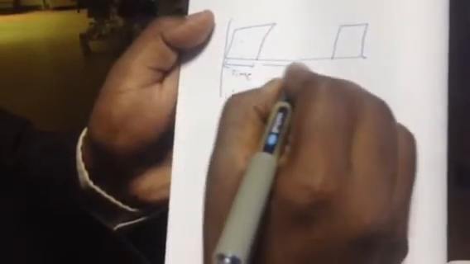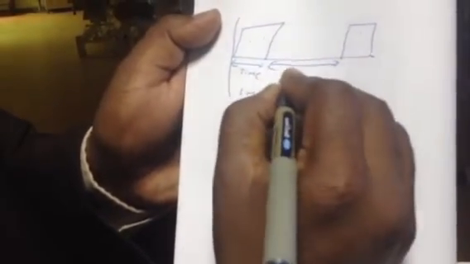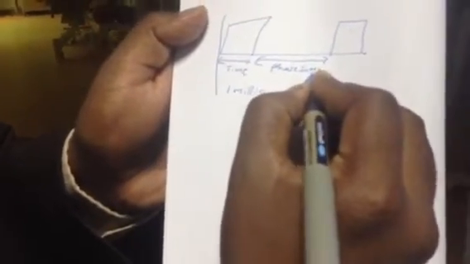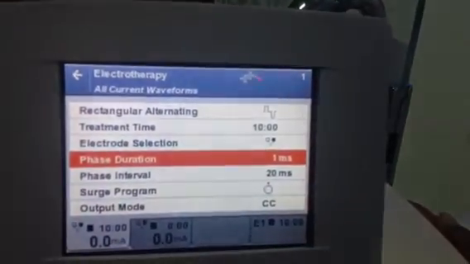this is the phase interval. This phase interval is 20 milliseconds. So that means 1 millisecond current will come, 20 milliseconds it stops, again 1 millisecond current will come. So that is phase duration and phase interval.